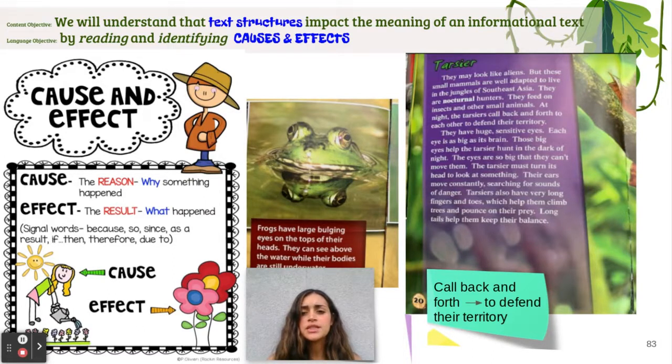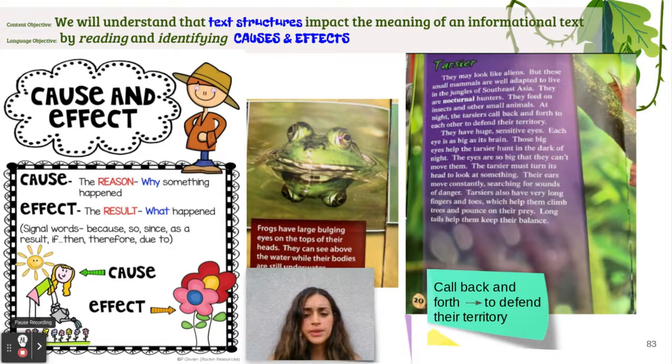Those big eyes help the tarsier hunt in the dark of night. The eyes are so big that they can't move them. The tarsier must turn its head to look at something. Their ears move constantly, searching for sounds of danger. Tarsiers also have very long fingers and toes, which help them climb trees and pounce on their prey. Long tails help them keep their balance.